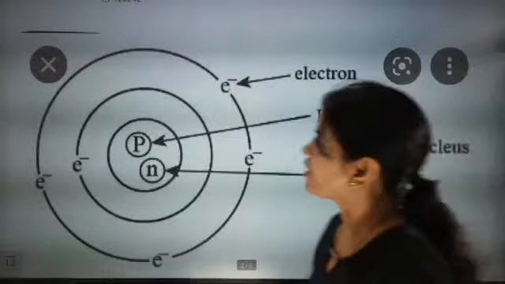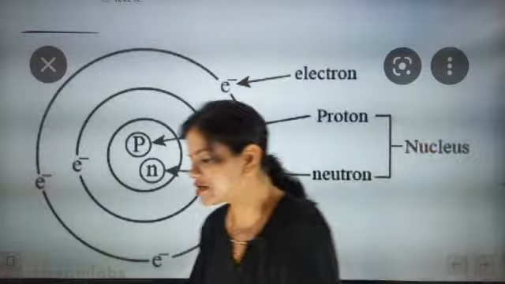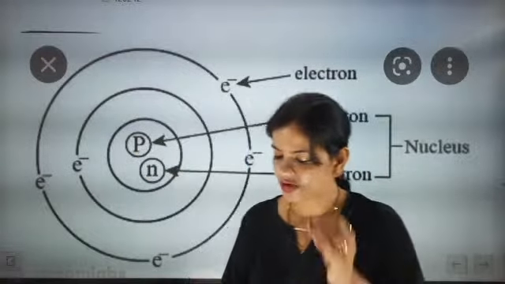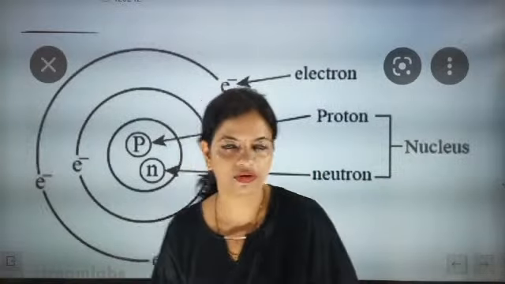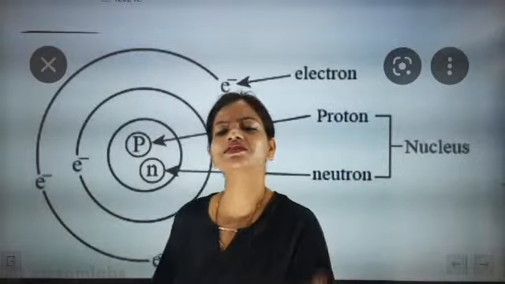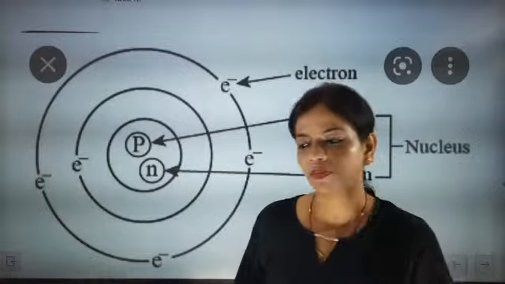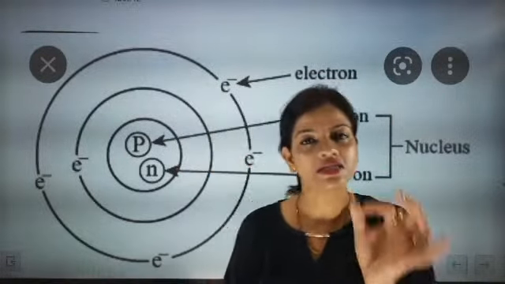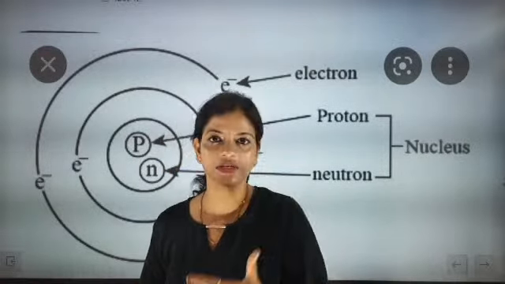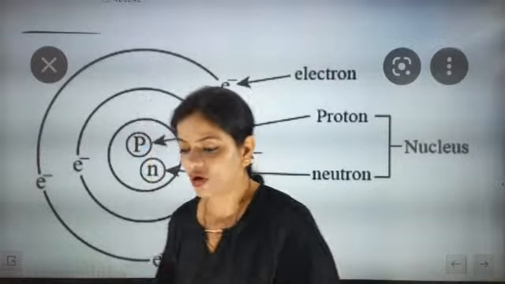You can see that after that discovery, they came to know that subatomic particles are there. And what are the subatomic particles? Can you type and send me what are the subatomic particles? Electron, proton and neutron. They are called as what? Subatomic particles. Means the particles which are present in the atom are called as subatomic particles. So subatomic particles are those that are exactly present in the atom. Electron, proton and neutron are the subatomic particles.